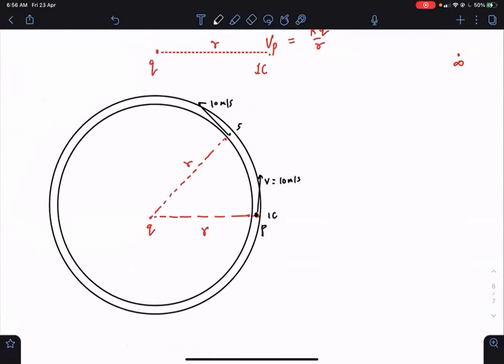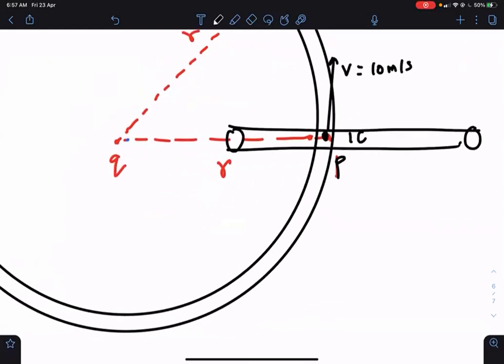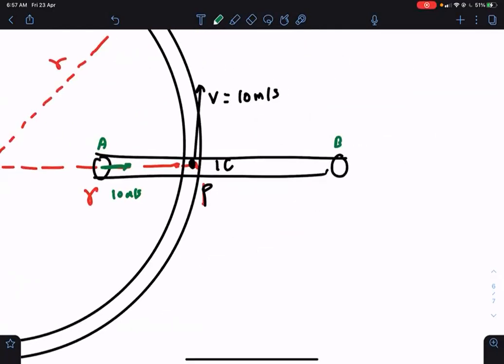Or maybe this is a horizontal circle, so gravity is anyway vertical. But if you have taken a pipe like this, and then you throw 1 coulomb at point A with some velocity 10, by the time it comes to B, it will have some other velocity because the electric field has done work. Because this 1 coulomb is going from A to B, it says that potentials are different. Potential difference means work is done on it.